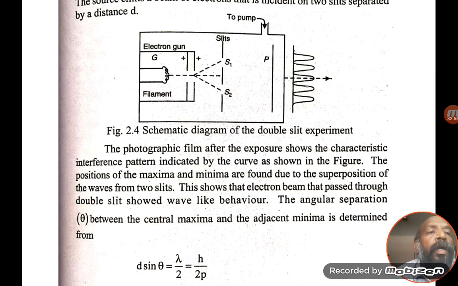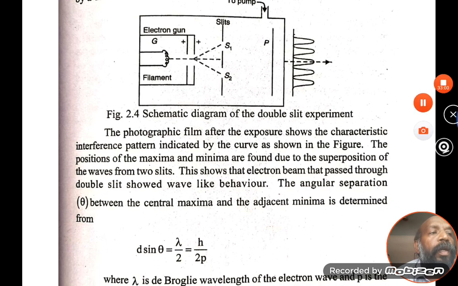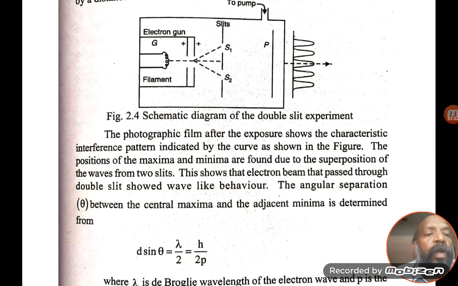Here is how they calculated the wavelength with the angle. Here d is the distance between S1 and S2. For the adjacent minimum, d sin theta is equal to lambda by 2, that is h by p, where h by p comes from the momentum.